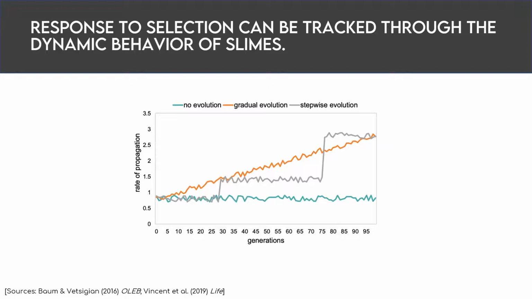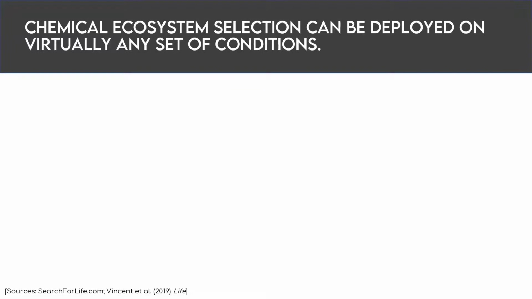So now to give you specific examples of proxy traits we've been using to track slime formation in our lab and illustrate the chemical ecosystem selection procedure a little bit better, I'm going to show you some results of experiments we've conducted in our lab. So we've screened several sets of conditions, but for the purposes of this presentation, I'm going to focus on one specific recipe we used to validate the approach.